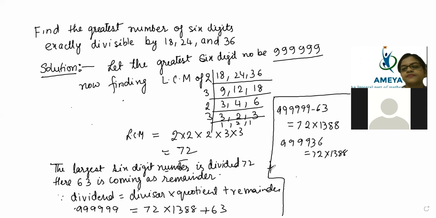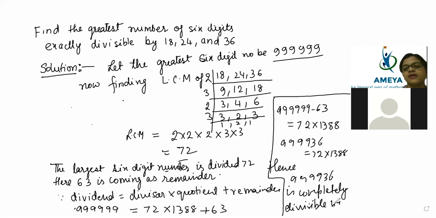Hence 999936 is completely divisible by 18, 24 and 36.